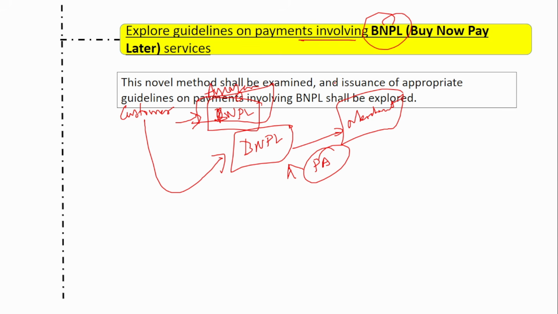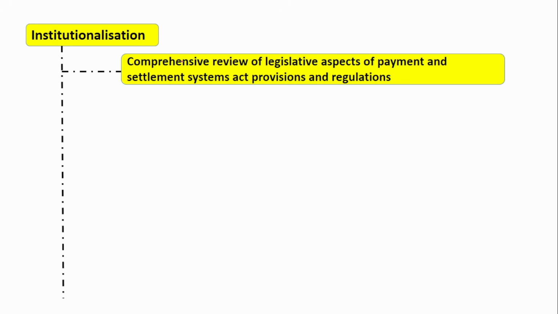So this novel method shall be examined, and issuance of appropriate guidelines on payments involving buy now, pay later shall be explored. Next is institutionalization. An initiative under that is, first, a comprehensive review of the legislative aspects of the Payment and Settlement System Act provision and regulation. So we know that the Payment and Settlement System Act was established in 2007.